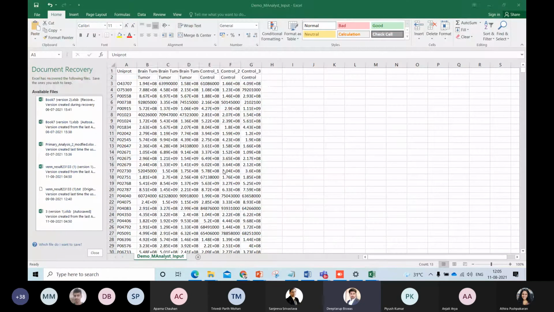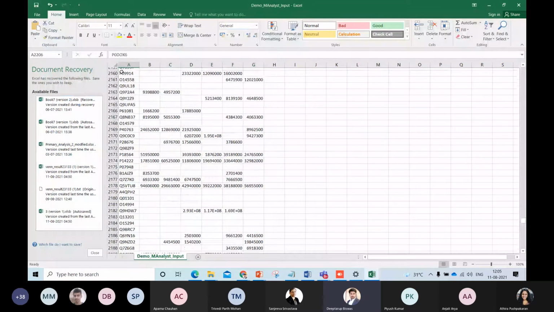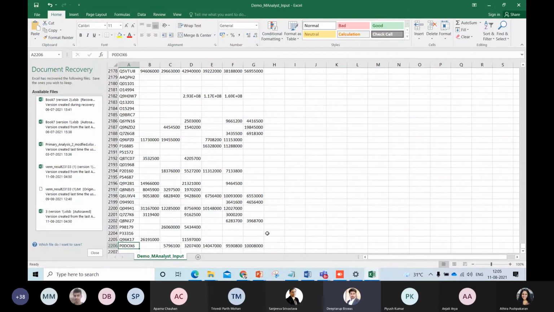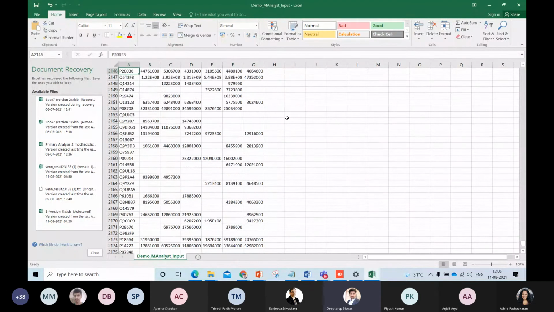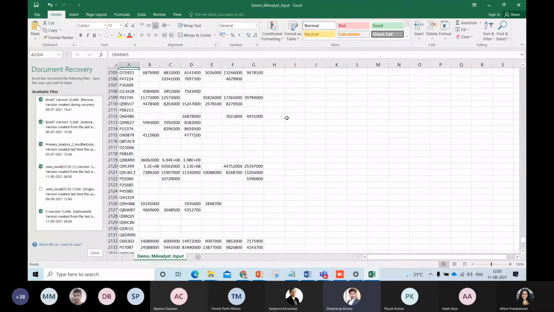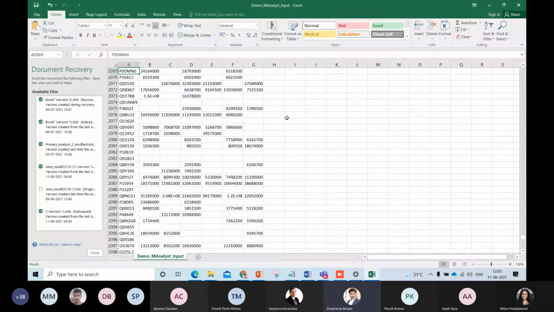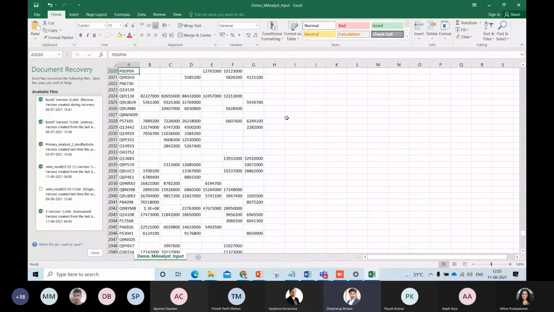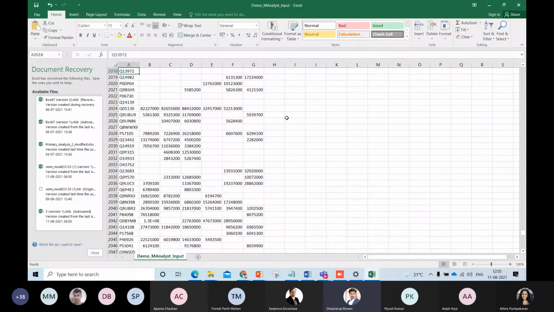Let me show you this. If we come down in this particular data, we will see there are a lot of missing values. That means for this particular protein, it has not been quantified in all the samples or in none of the samples, but has been identified. This is a real problem that we face even in different data sets that we take for machine learning. Even if you download a data set from a grocery index or a stock market, we will find that there are a lot of missing values. That means for some reason that particular data has not been recorded.